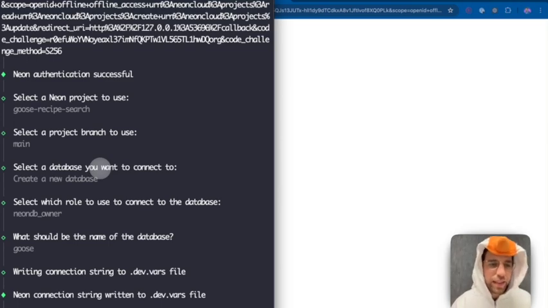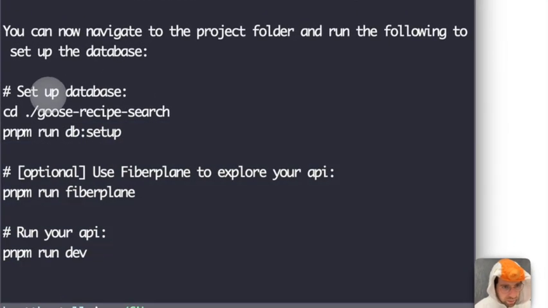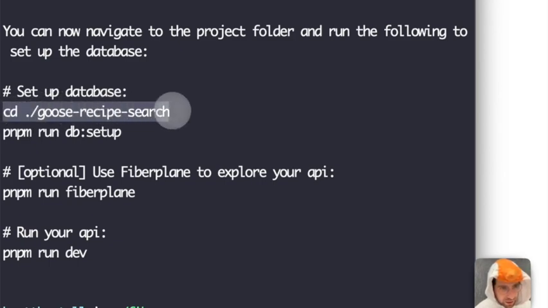We're installing dependencies. We can wait for that a little bit because, you know, it takes time. And it looks like, cool. All right. Everything seems to have worked. So now I can change directories. Look at all these instructions right here. These are important. So to set up the database, I can change directories into Goose Recipe Search.